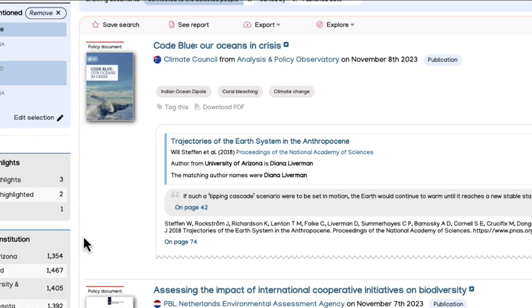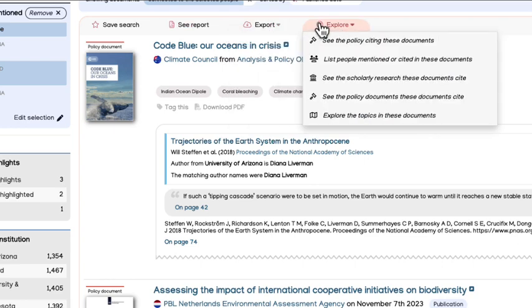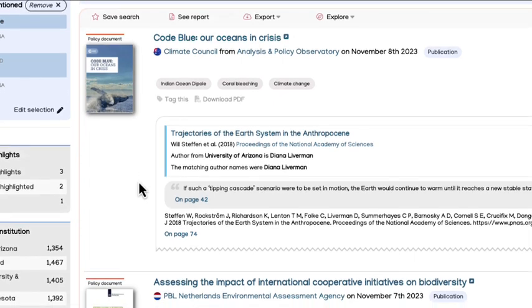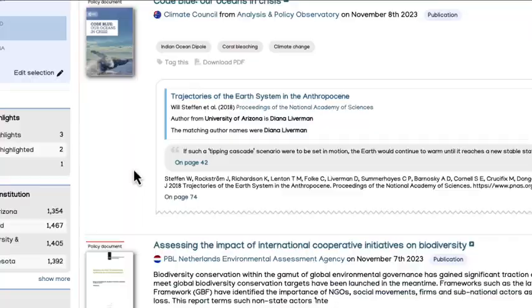And again, the same features that we explored in the policy documents tab are present throughout. So you've got your save search button, your see report, your export results, and explore even further. So again, you can daisy chain your way across research fields and documents here. So we can scroll down and see plenty of documents there.